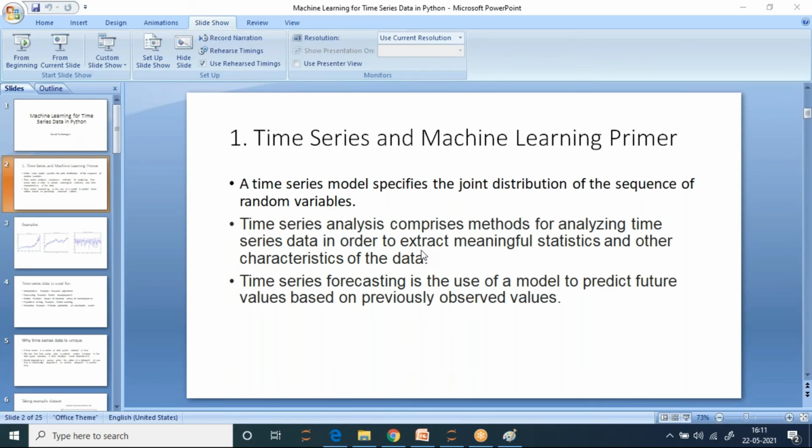If we are able to find some patterns, we will see what kind of patterns are possible. So mainly time series forecasting is to use the model to predict the future based on previously observed values. We are observing different values, so we are predicting the future based on previously observed values.